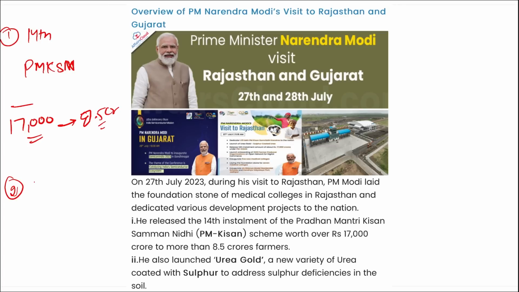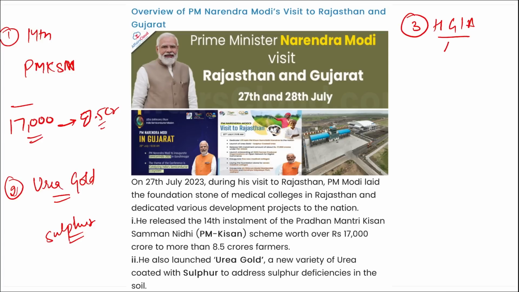Second, remember, he also launched Urea Gold. It is a new variety of urea coated with sulfur, correct? And this will address the deficiency of sulfur in the soil. Then third thing, remember, Prime Minister Narendra Modi inaugurated Hirasar Greenfield International Airport in Hirasar, Rajkot, Gujarat. Then fourth thing you need to remember, he also inaugurated the second edition of Semicon India.